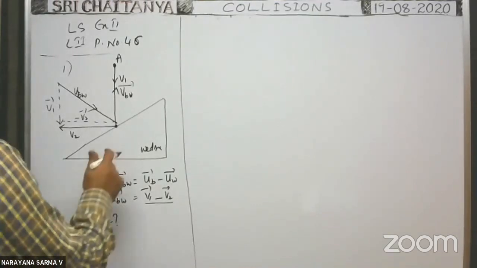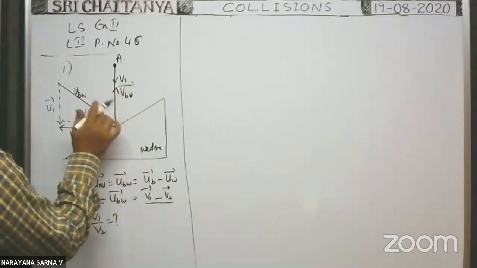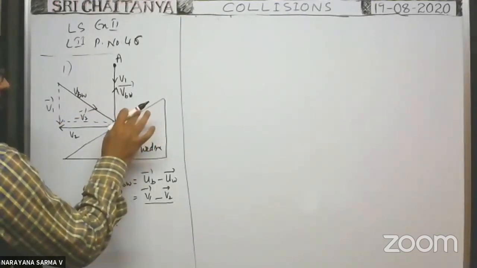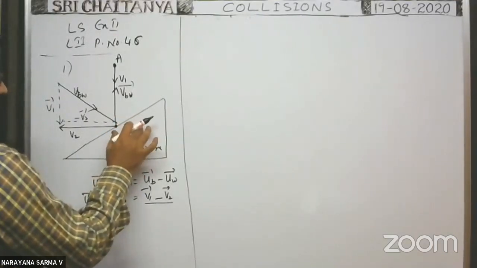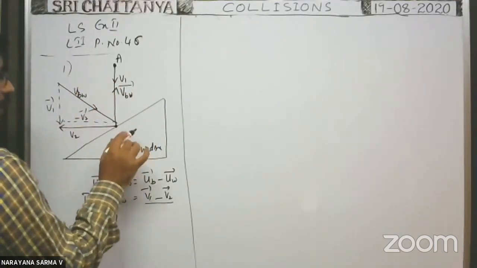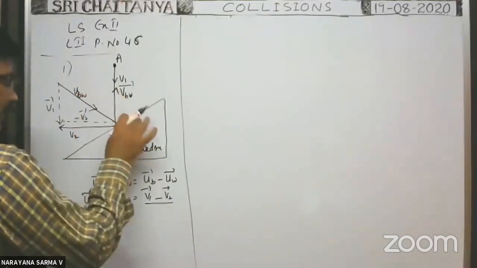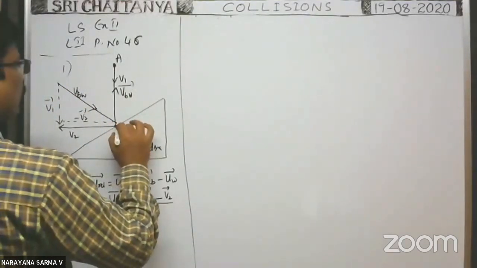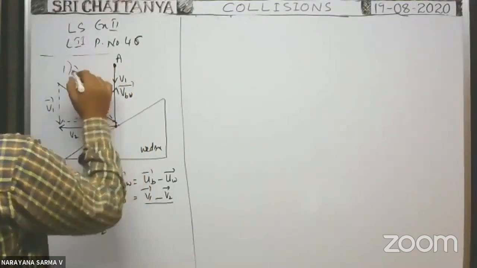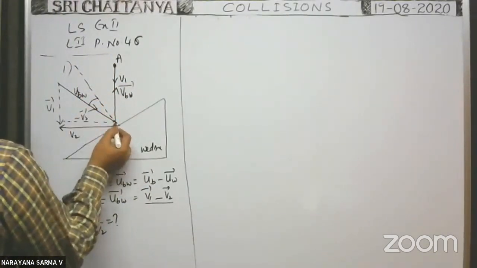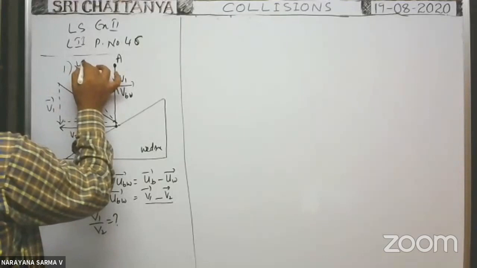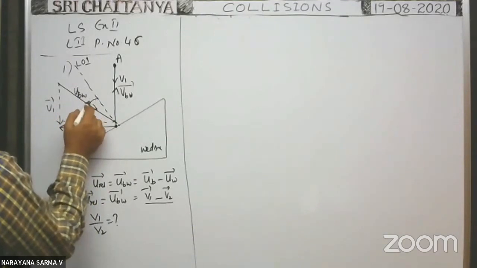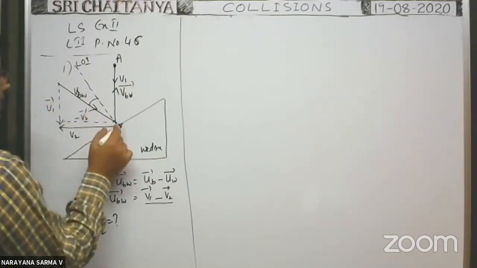You see here, when you consider the velocity of the ball with respect to the wedge, the wedge can be imagined to be at rest momentarily. Whenever it is at rest, the ball with respect to the wedge travels in this direction. Suppose you draw the normal to the inclined plane. The normal to the inclined plane is the line of impact. So the body makes some angle theta with the line of impact, and it travels in this direction.